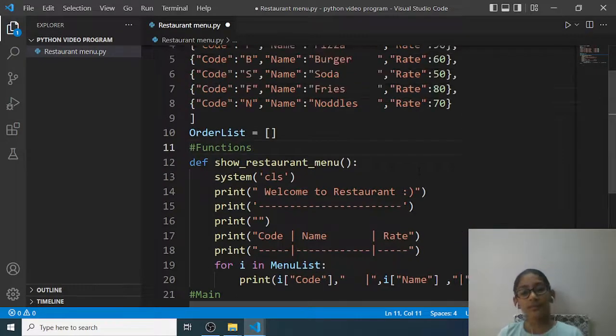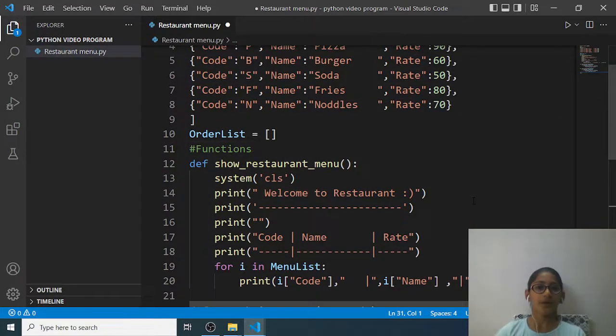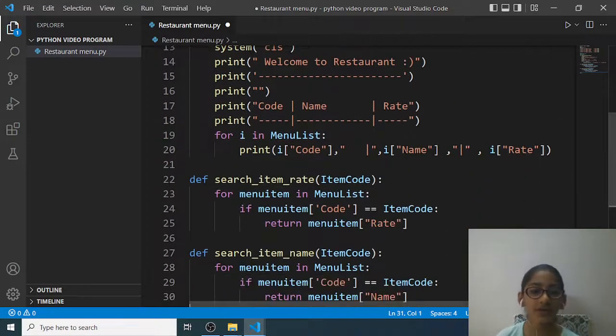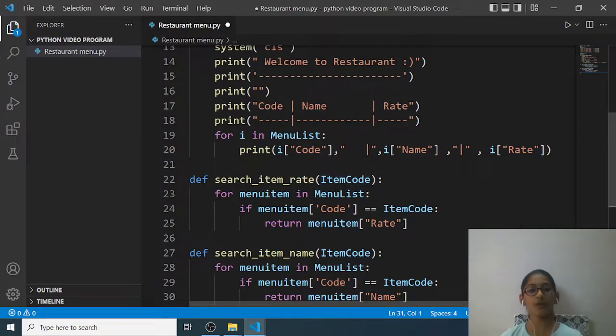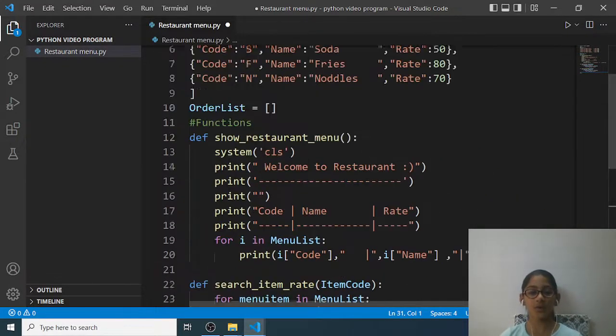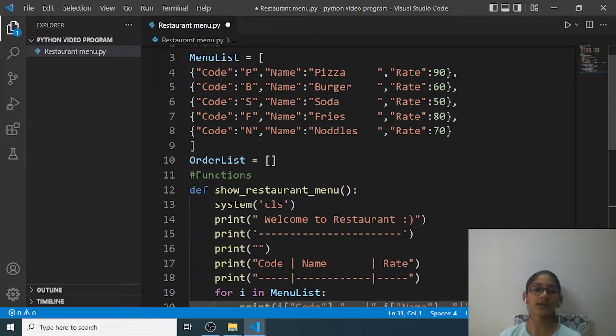Okay, so this is the next function, def search item rate and search item name. Here we have a loop: for menu item in menu list, if the menu item's code is the same as the item code, then return the menu item's rate. Like I said, my code is S. It will see P, it doesn't match, B no, S yes, it matches.